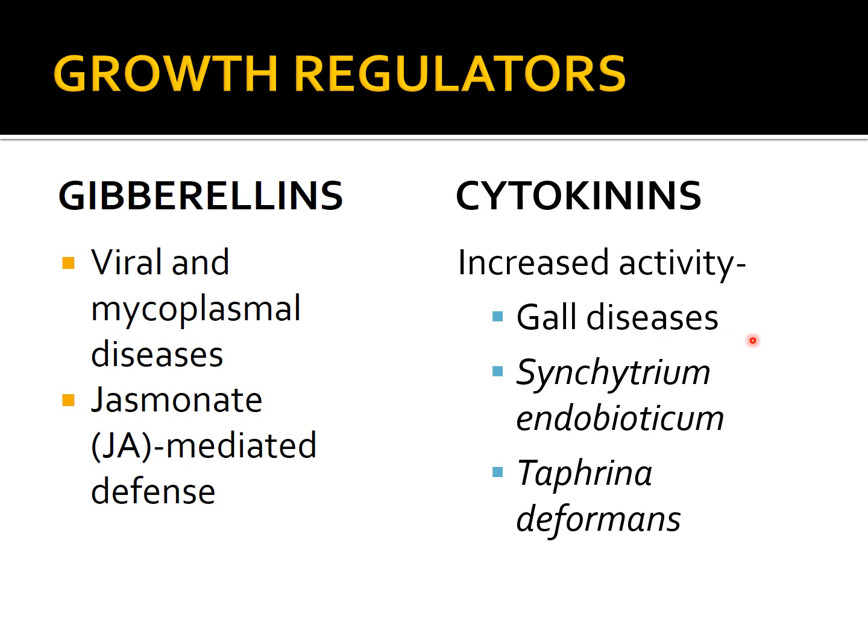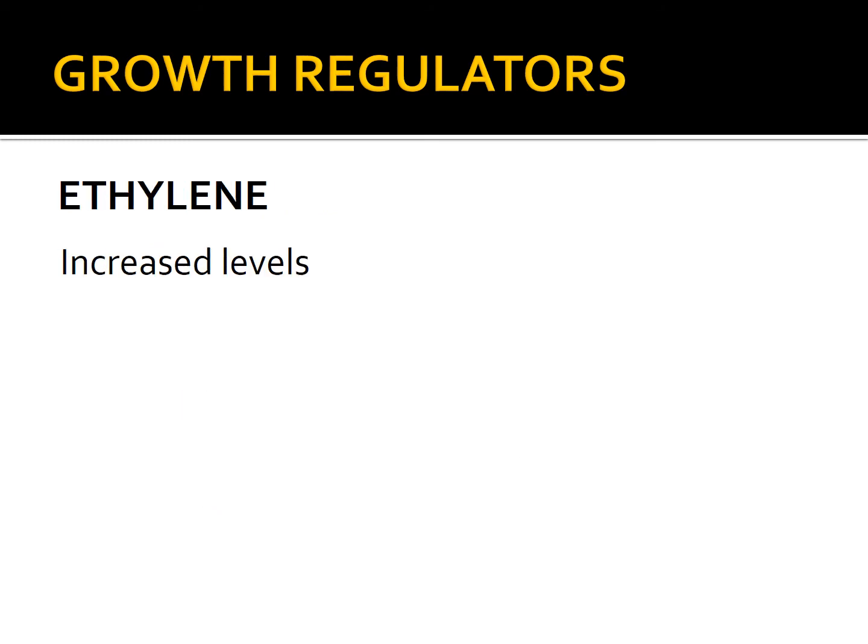Also, in wart disease of potato, which is caused by Synchytrium endobioticum, this organism causes wart disease of potato, or Taphrina deformans, which causes peach leaf curl disease. All of these are some of the organisms which cause increased levels of cytokinins as a mechanism of their disease establishment. The next growth regulator that we will be studying is ethylene.